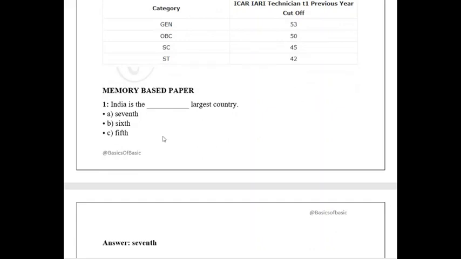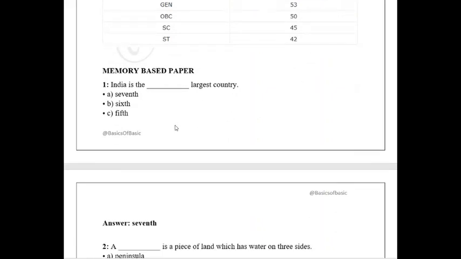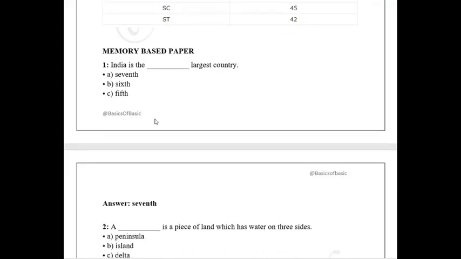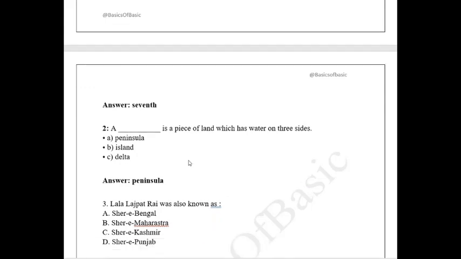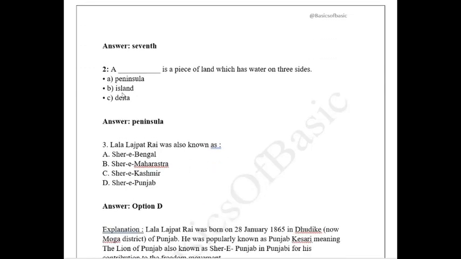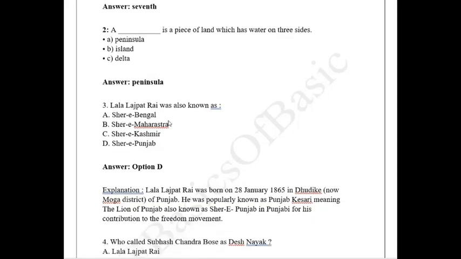The first question was: India is the dash largest country. These are all easy questions, so you can answer it: seventh. I'll keep on reading the questions and answers, so you can make notes from this and have a basic idea. A dash is a piece of land which has water on three sides. As you all know, India is also a peninsula which has water on three sides. So the answer is peninsula.